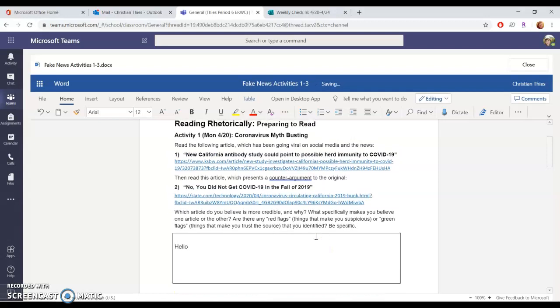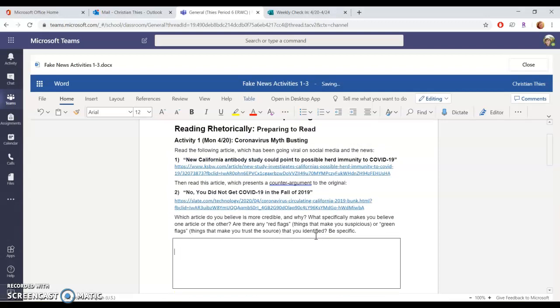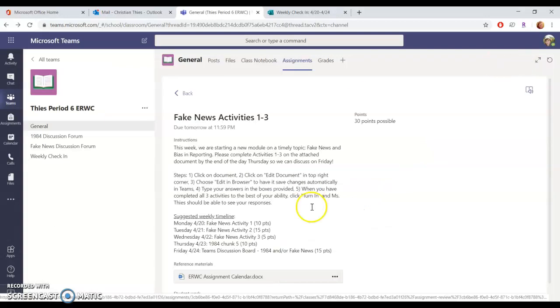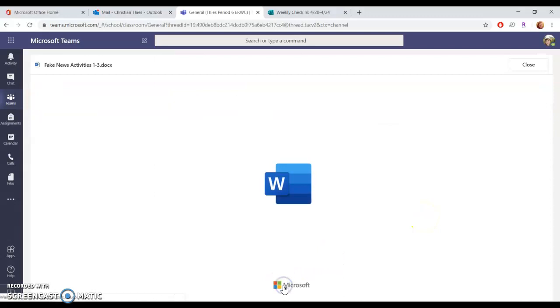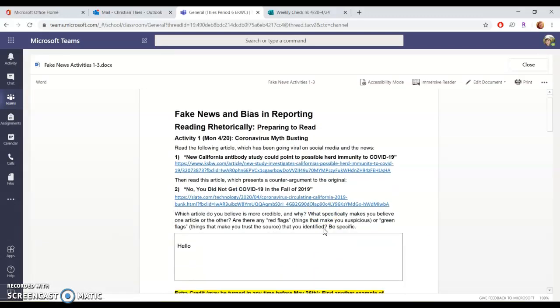And once I actually go through the steps of reading both of the articles and looking at the question, then I can actually post my answer here. And if you just type in something like this, hello, close. Then once I go back and click on your assignment, I can look at this. Bada bing, bada boom, it actually saved your work. So you don't actually have to download and re-upload it.